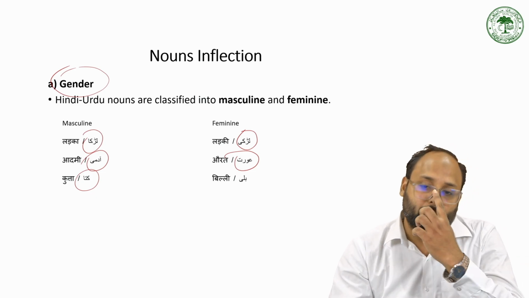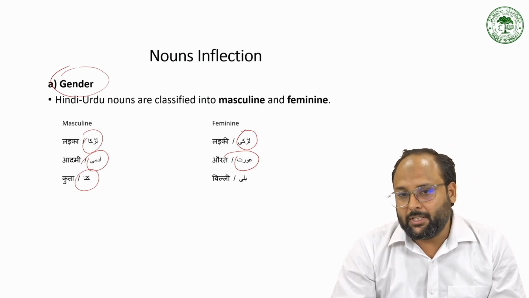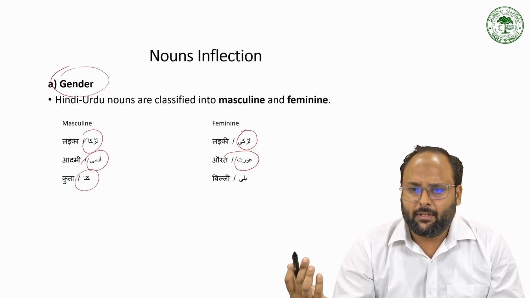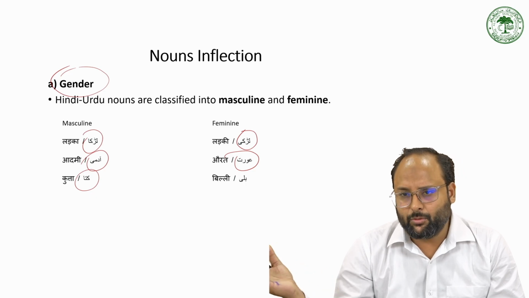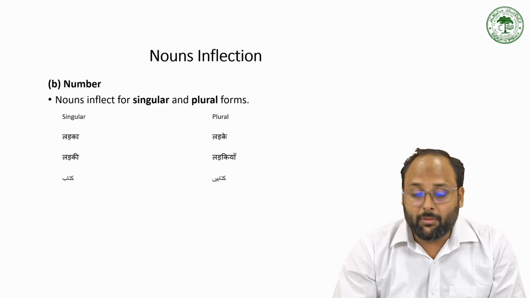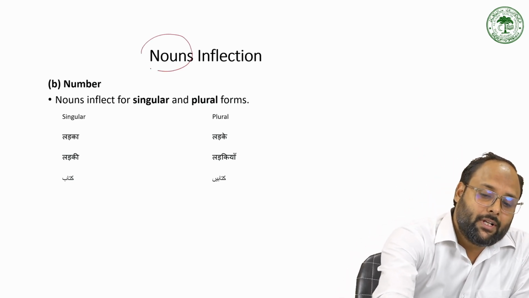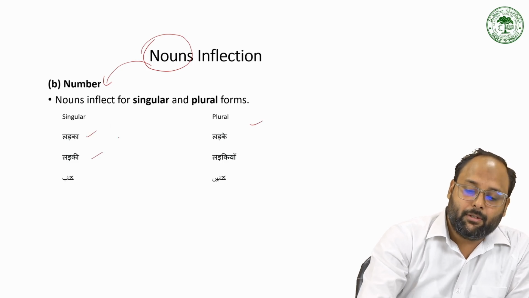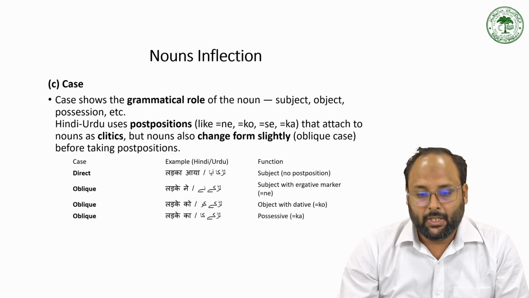So we are not worried about whether the billi is male or female, but we consider it a feminine gender when we have some grammatical agreement like achhi billi. We cannot say acha billi. So it always goes with the feminine gender. So for number, that is for noun, the noun has inflection according to the number. So ladka becomes ladke, ladki becomes ladkiyan, kitab becomes kitabein. So that is singular and plural.